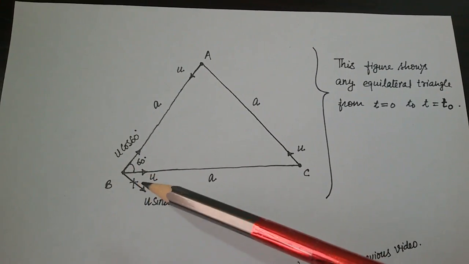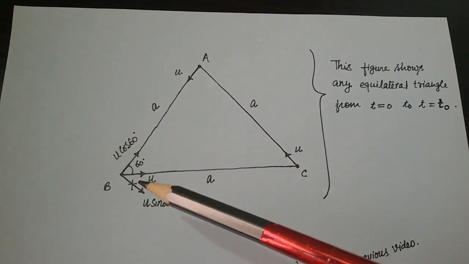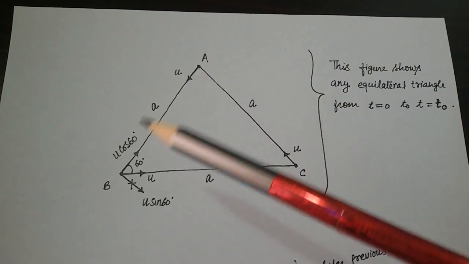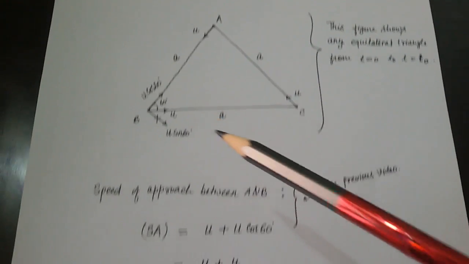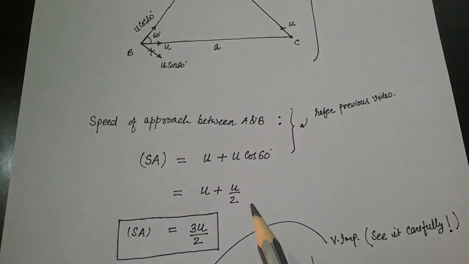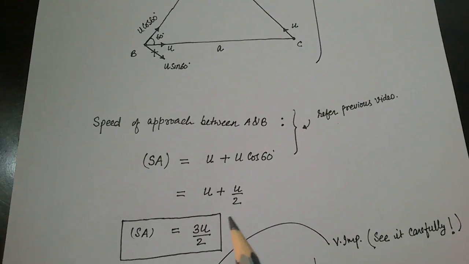The sine component is not useful. Why not useful? Refer to the previous video, it has been discussed. It is a very important point. So what is the speed of approach between A and B? It is u plus u cos 60, which is u plus u by 2, that is 3u by 2. So the speed of approach between the two is 3u by 2.